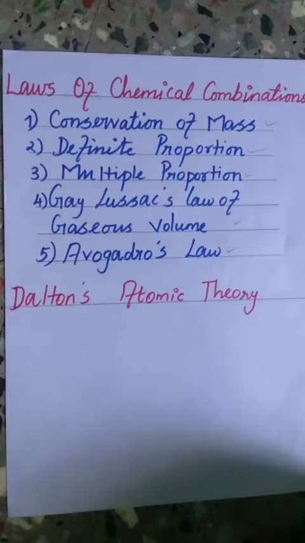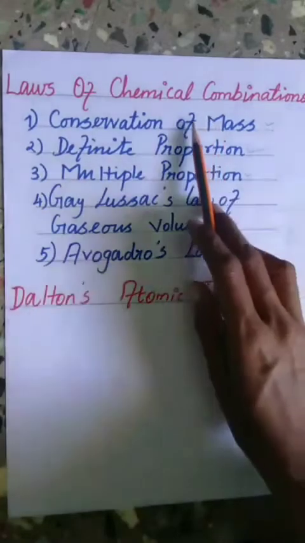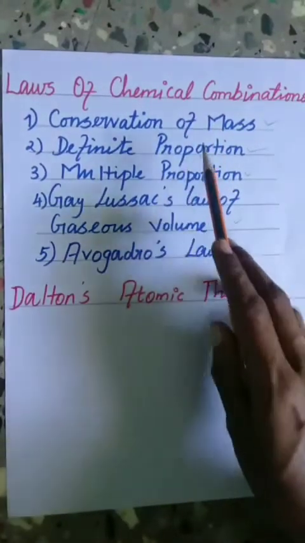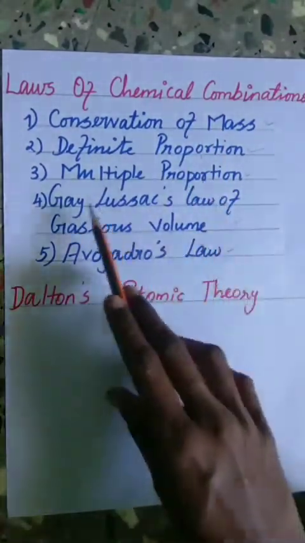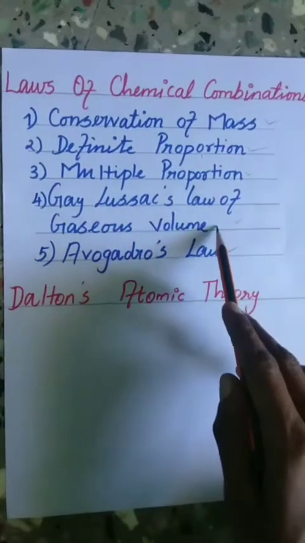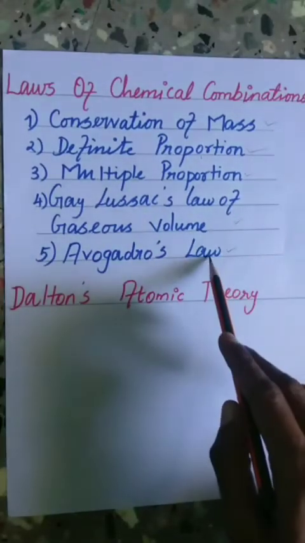Last class we discussed uncertainty in measurement. In this video we will be discussing the laws of chemical combination and Dalton's atomic theory. Our first topic is the laws of chemical combination. The combination of elements to form compounds is governed by the following five basic laws: conservation of mass, definite proportion, multiple proportion, Gay-Lussac's law of gaseous volume and Avogadro's law.